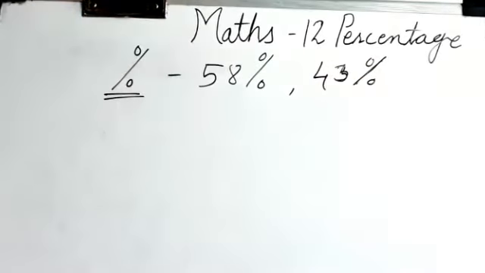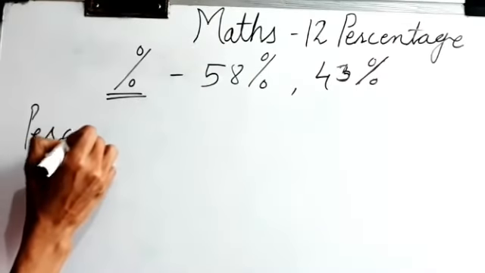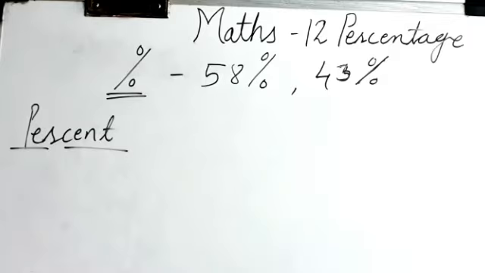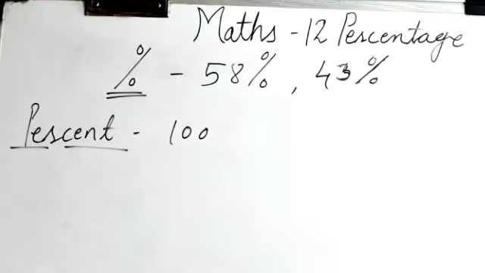Now in the word itself, percentage, there is per and cent. The meaning of cent is 100, means out of 100. When we say percentage, it shows that out of 100 that many parts are covered.